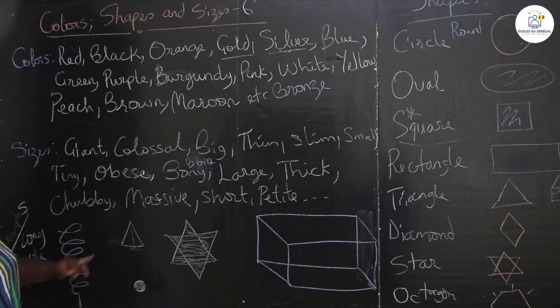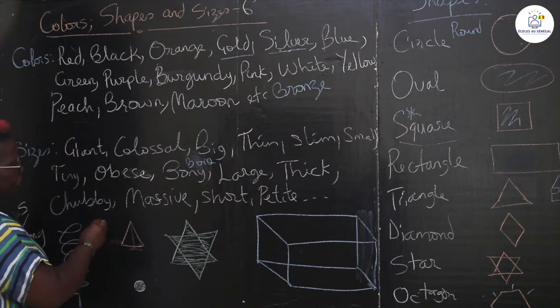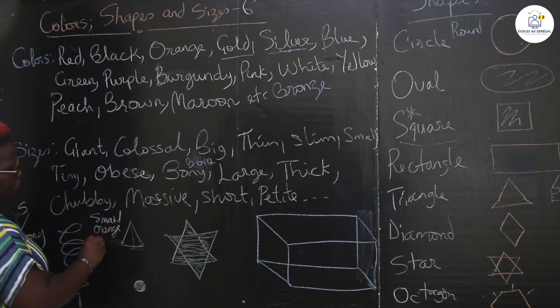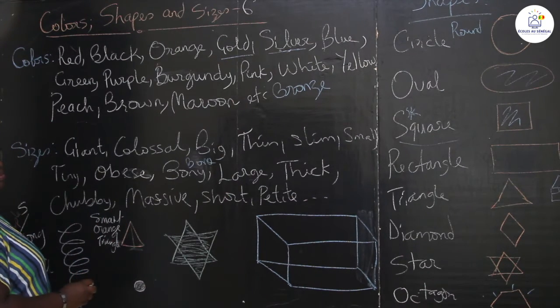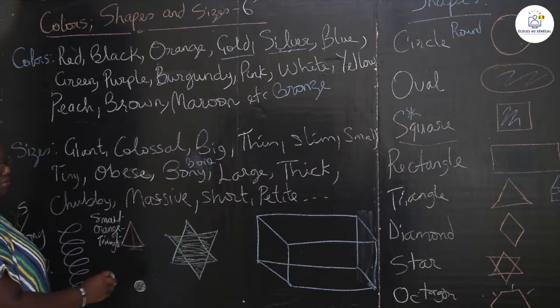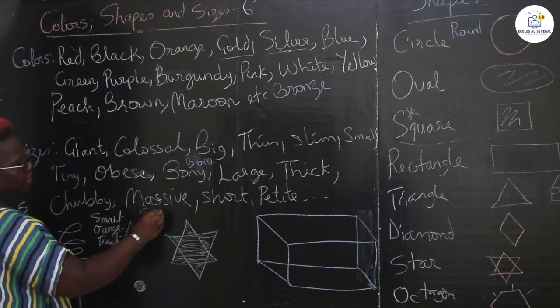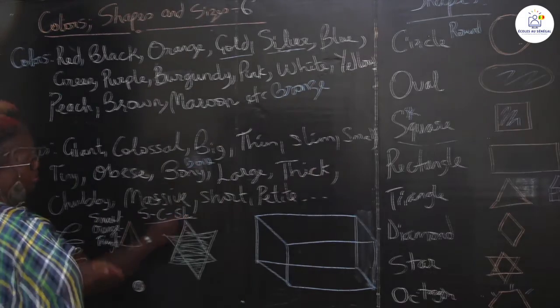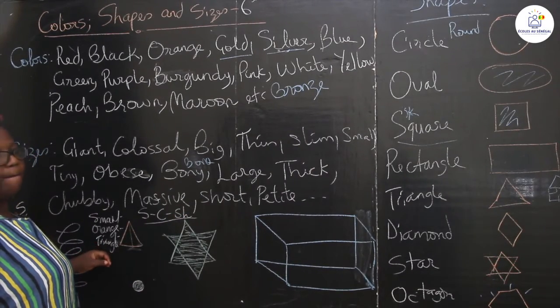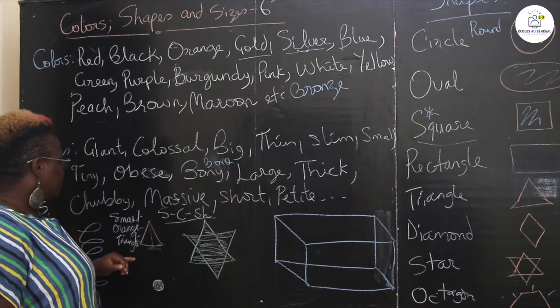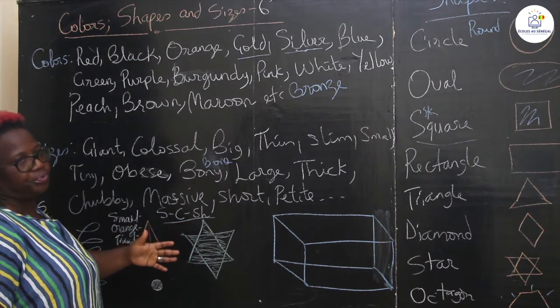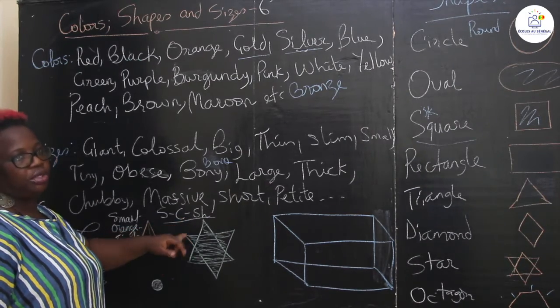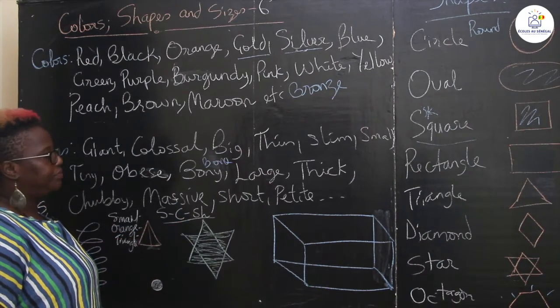It's long. So what about this one? What is it going to be? It's going to be a small orange triangle. Size, color, shape. So if you have to describe, it has to be size, color, and then the shape or the form. In English, the size, the color, the shape, or the form.